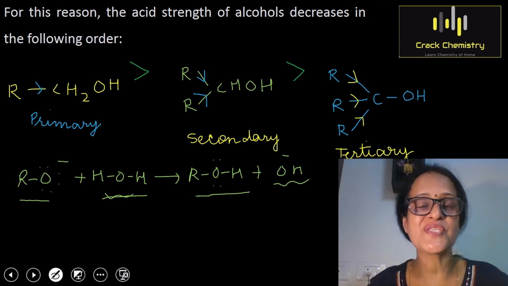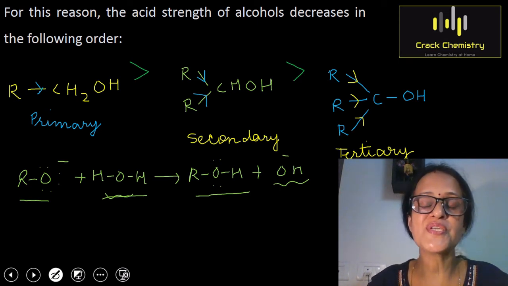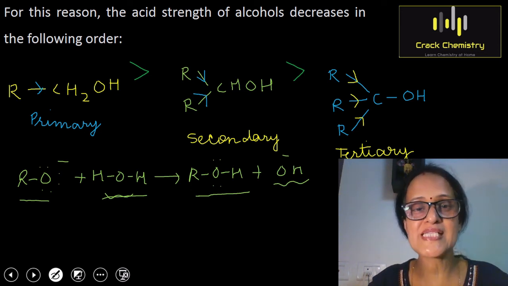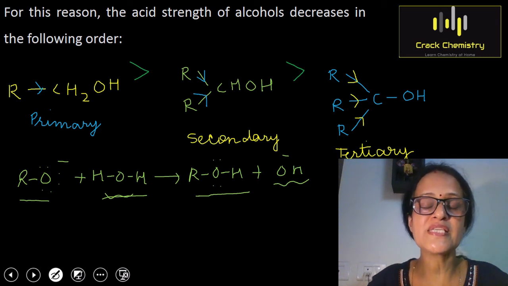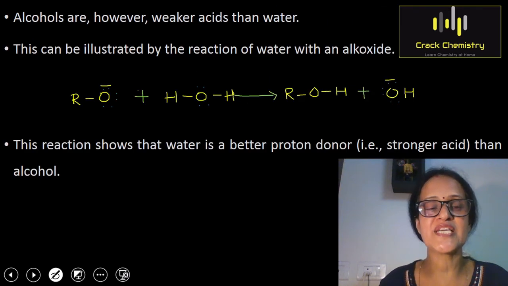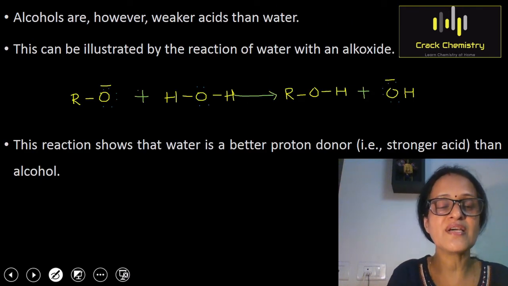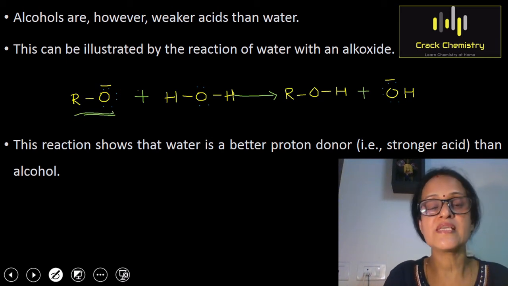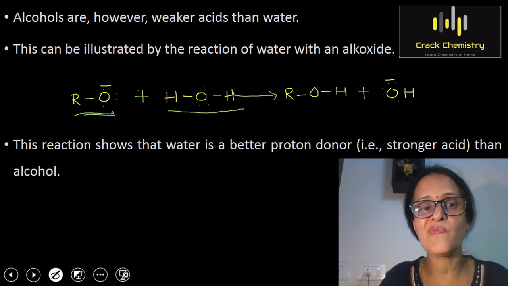So what is the Bronsted concept? According to the Bronsted concept, a Bronsted acid is one which can donate a proton to a strong base, and a Bronsted base is one which can accept a proton. So the reaction which I have explained to you is written here. You can see that this alkoxide ion is accepting a proton from water.